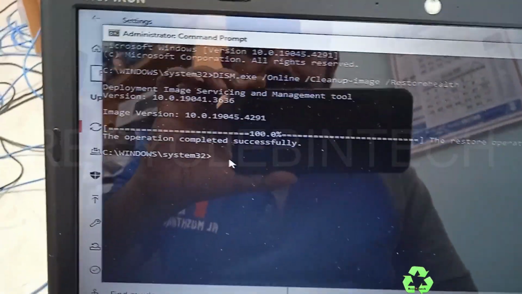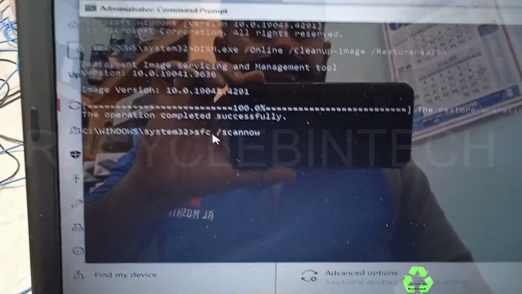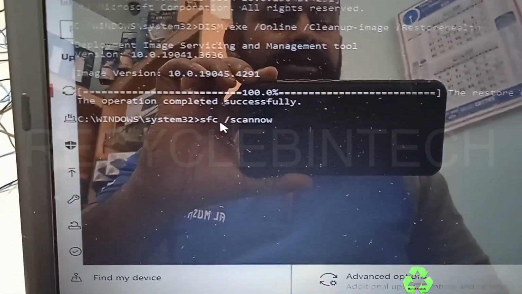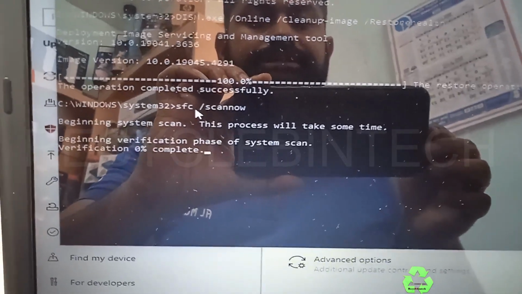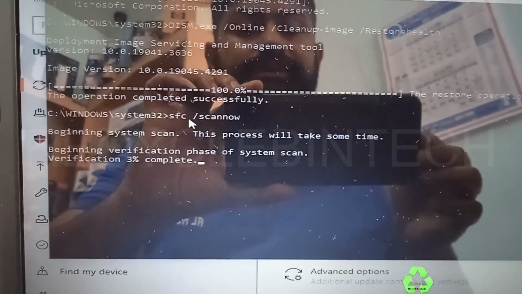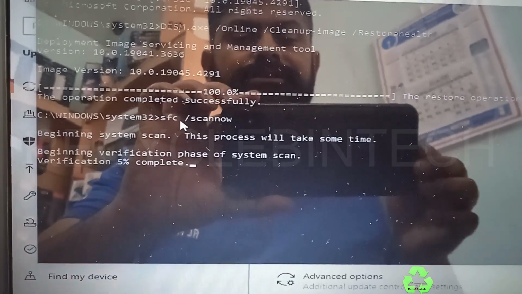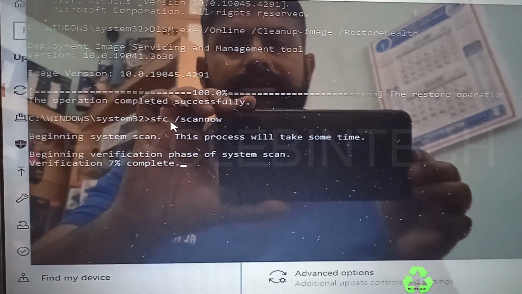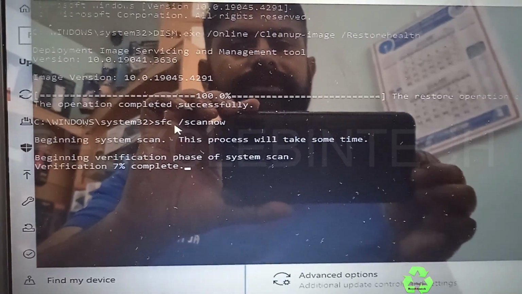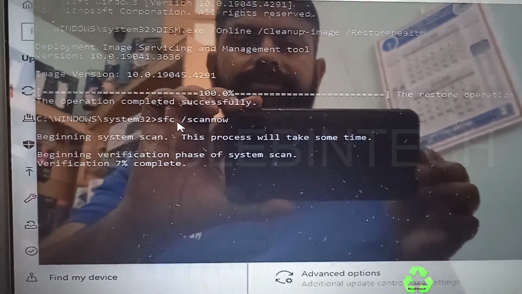Now I am going to enter one more command, that's sfc space /scannow, and hit enter. This one will take a little time, same like it has to be completed to 100%. We have to wait patiently till the process is completed. You can see the verification is 7% completed.